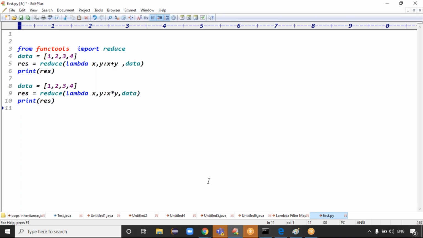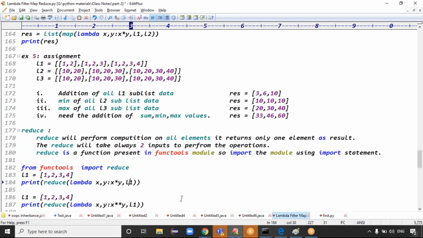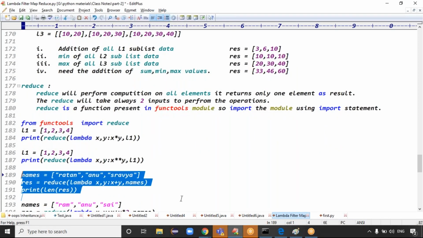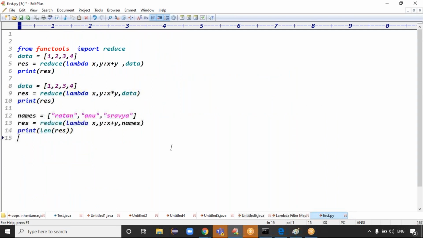Reducer always takes how many inputs? The lambda expression takes two arguments, right? Now the last case, what is the output? It takes the names x comma y. First it takes Ratan and Anu, so we get x plus y. The plus operation adds all the elements: Ratan plus Anu plus Ravia.